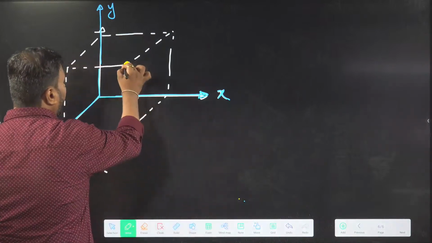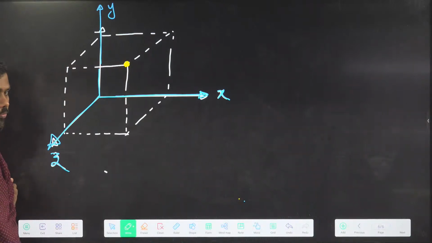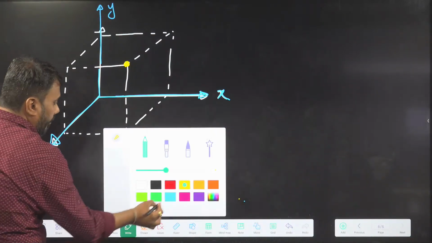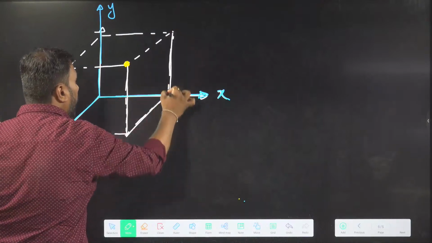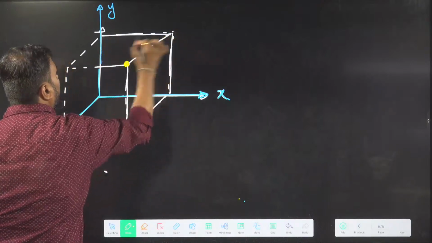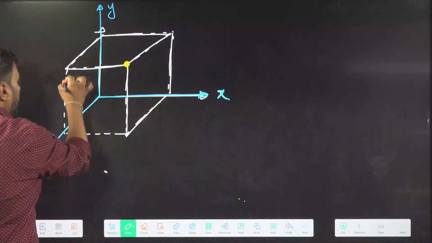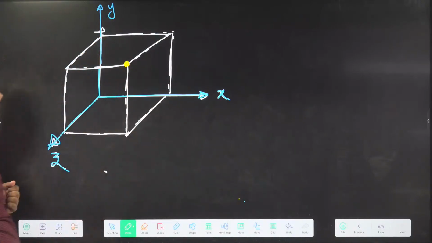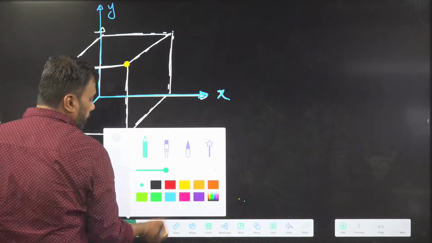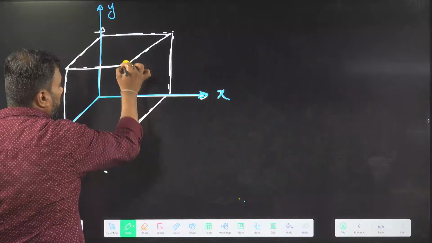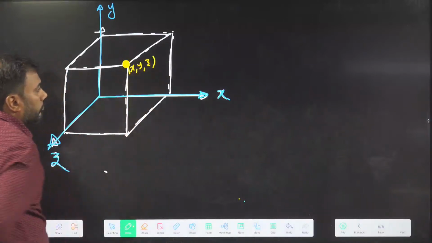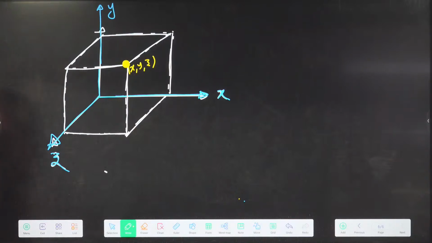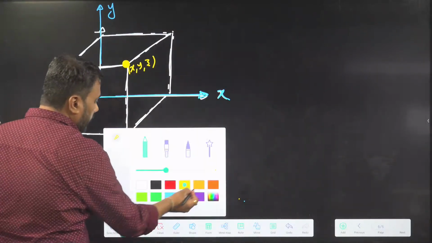If I want to specify the position of this point, see here, I am creating a cuboid. This is a cuboid. In a cuboid, all the side lengths are unequal. We may specify this position by its x, y, and z coordinates. Now, I will tell you the meaning of x, y, z coordinates in 3D space.